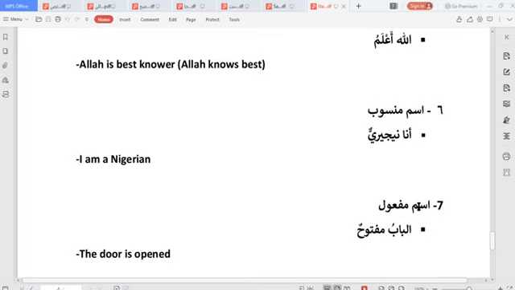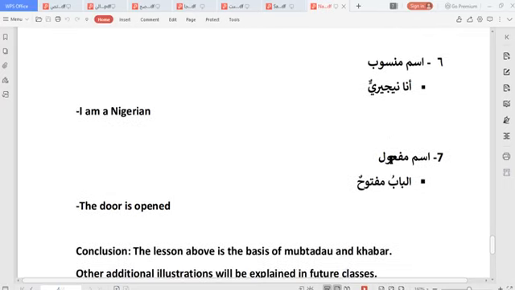Now, so moving on, we have ismu mansub. Ismu mansub meaning the attributive noun. Example: Ana Nigerian. I am a Nigerian. How do you know ismu mansub? Yeah, I'm sure that at the end. Ana Nigerian. I am a Nigerian. I hope you get. So lastly, I said awsaf sabun, I've mentioned 6. This is the last one.